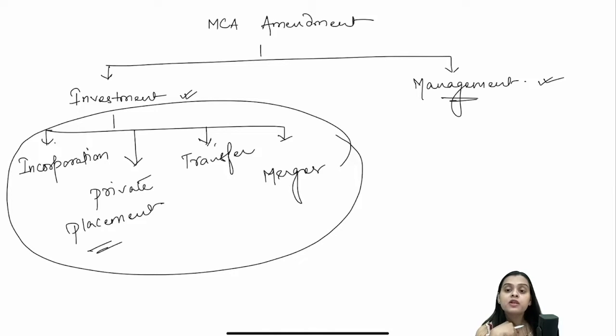Now, if I'm incorporating a new company and the first subscriber is a resident of a country which shares a land border with India, maybe it could be China, it could be Bhutan, it could be Nepal, it could be Myanmar, right? It could be Afghanistan, it could be Pakistan, right? So if this is the case, then that permission from the government is needed.